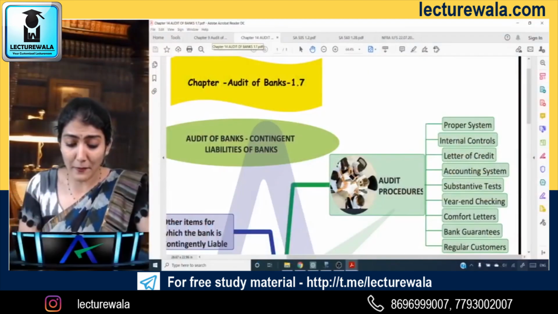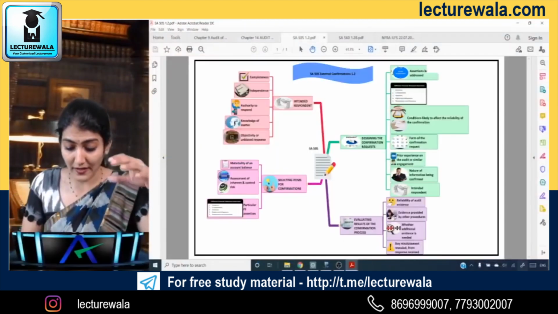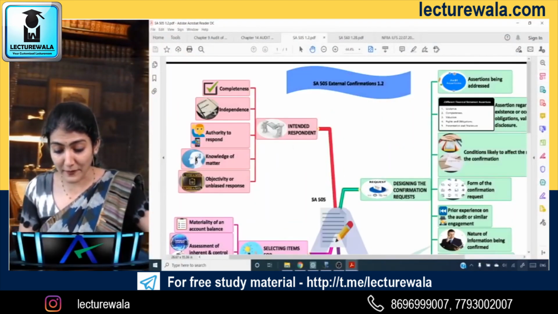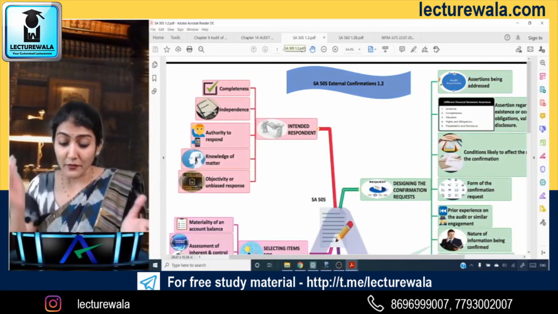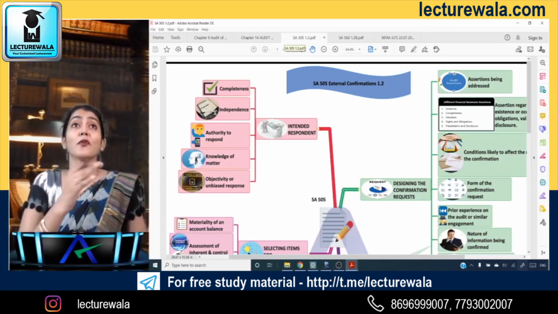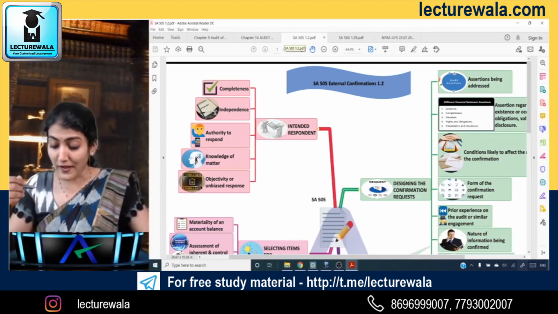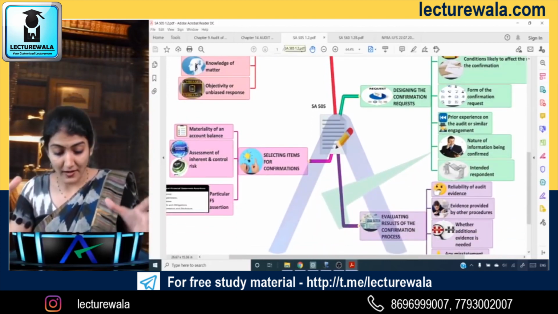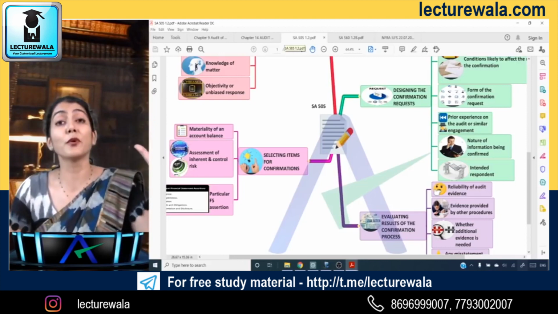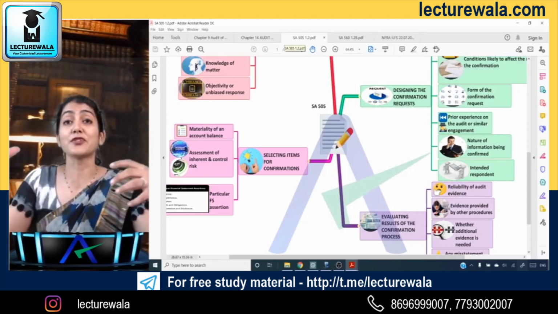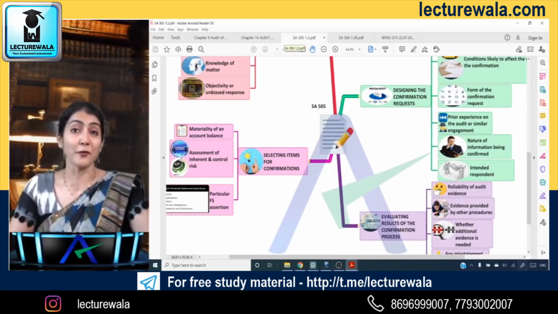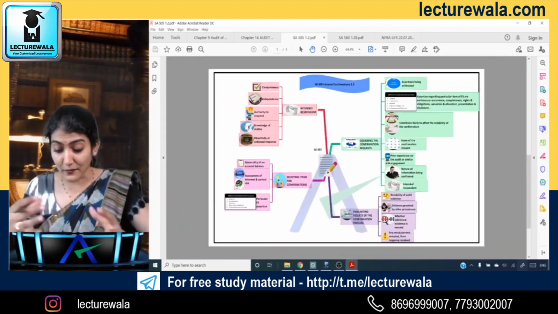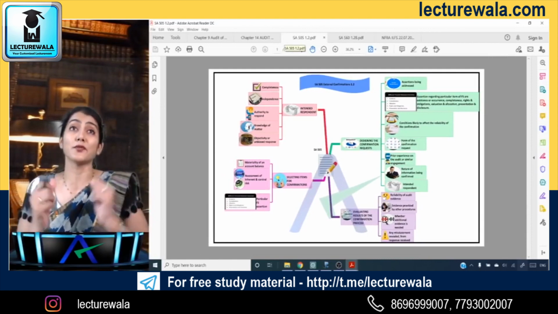Okay, right. So maybe I could show you a few others, like say this is external confirmation. Obviously many of the mind maps have been broken into more than one. So this is 1.2. There is also the 1.1 for SA 505 external confirmation. It's like the flow chart you've studied. Now it's a graphic presentation of each part of the entity's control system. It gives you a bird's eye view in a concise way. So this is also a concise way to revise.